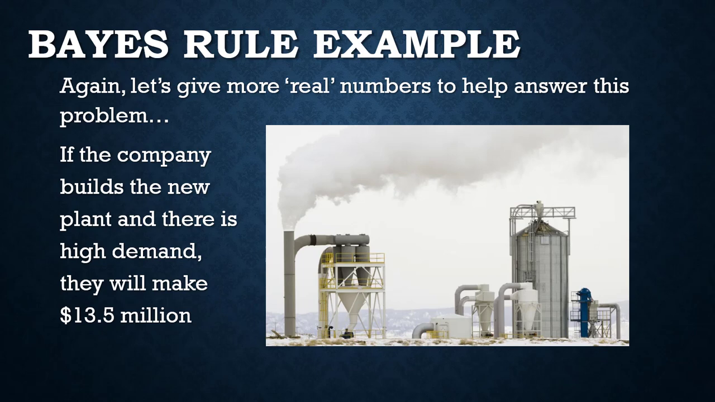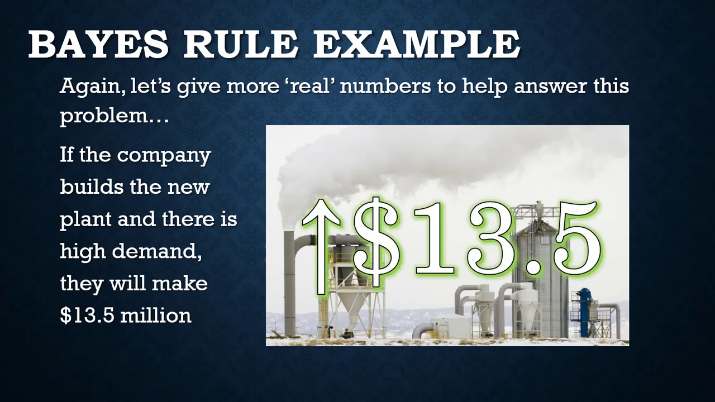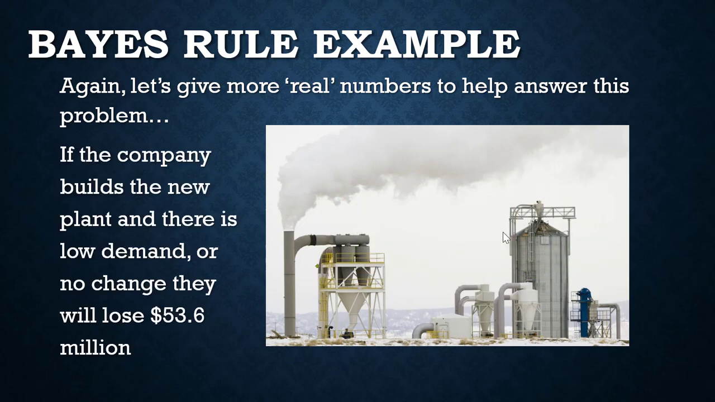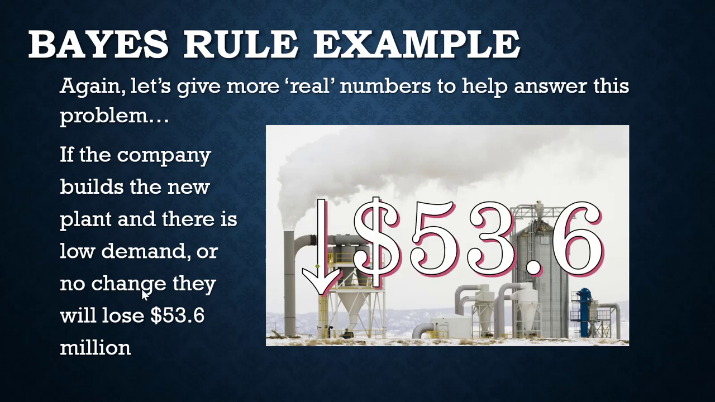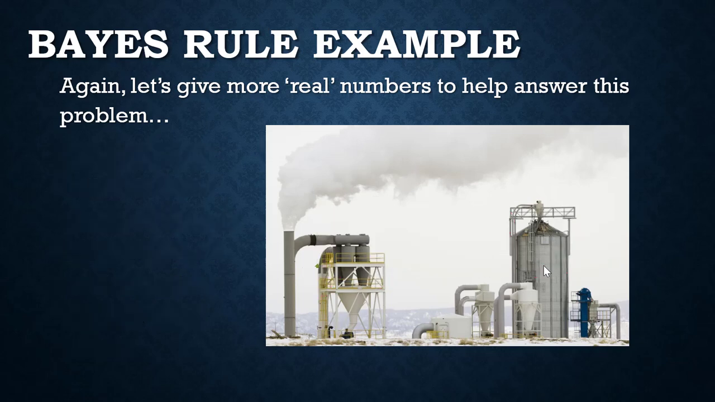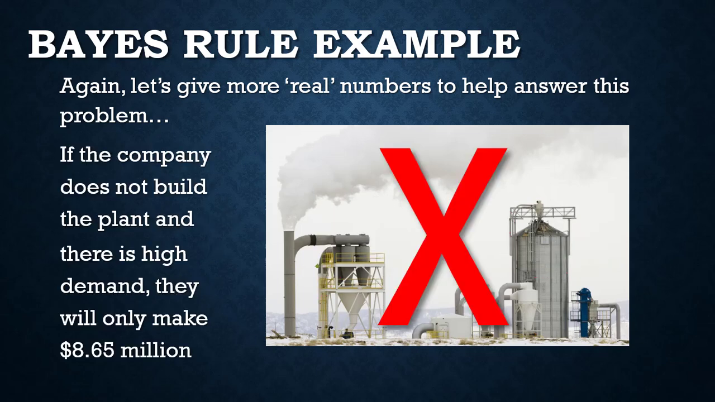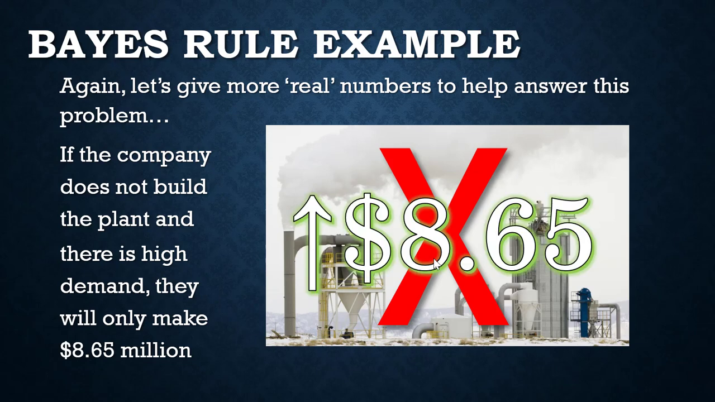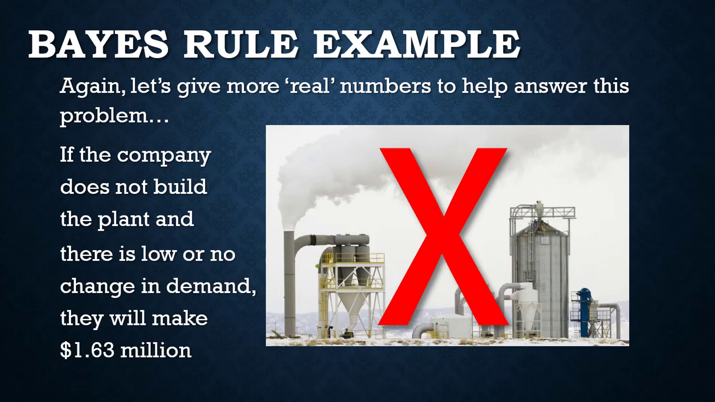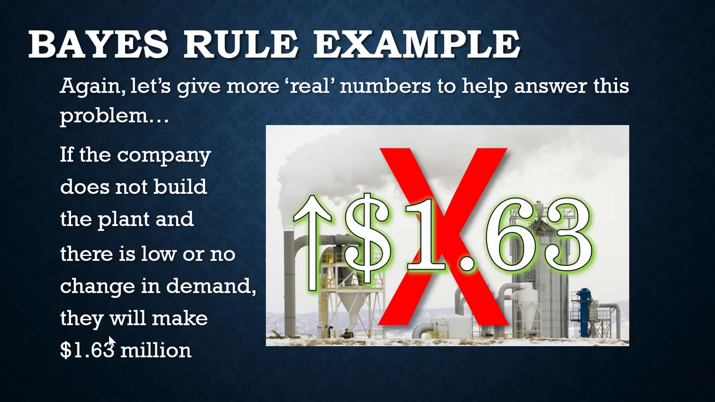Okay, so let's say if the company builds the plant and there's high demand, they're going to make $13.5 million. Let's say that company goes ahead and builds the plant, but there's low demand or no change, they're going to lose $53.6 million. Now, let's say they don't build the plant and there's high demand. Well, they're only going to make 8.65 million, so less than if they built the plant, because they can't keep up with demand, so they can only sell as much as they can make. Now, what's good is if there's low demand or no change, they still make money instead of losing it. They make 1.63 million.